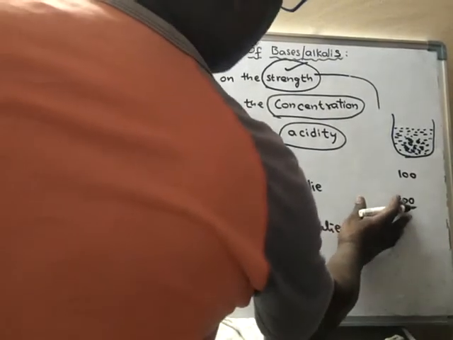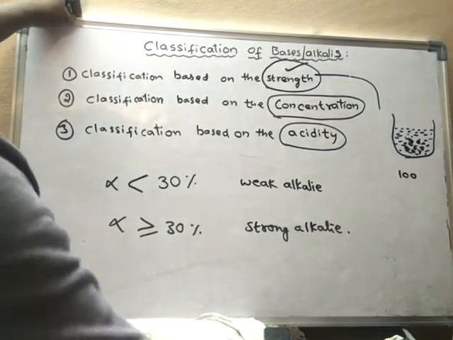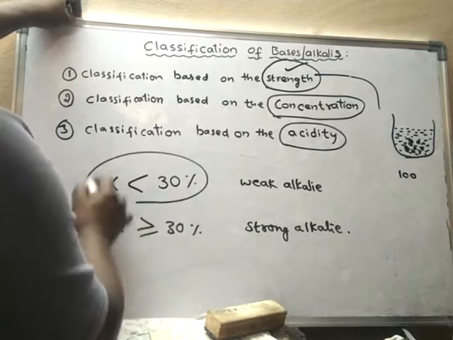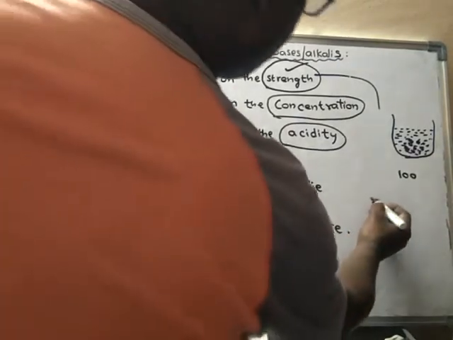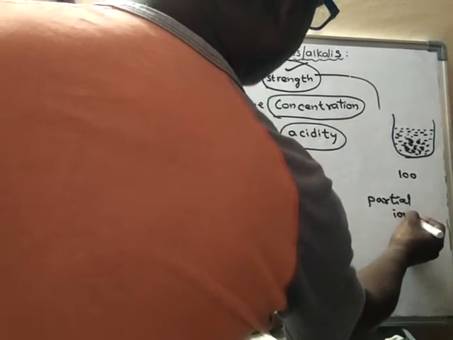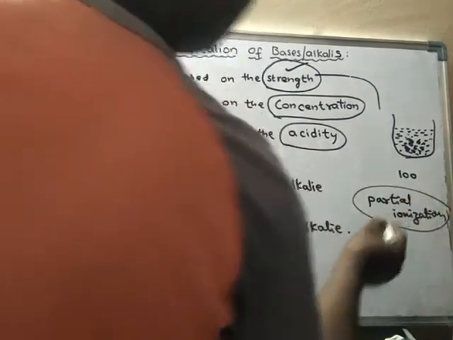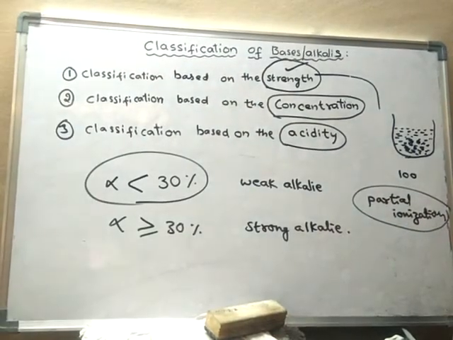If it is less than 100, then it is said to be incomplete ionization. If it is less than 30%, then it is said to be partial ionization.